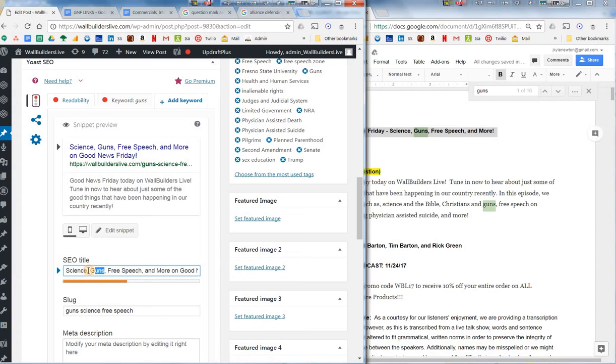So what we'll do is we'll just switch this around and we'll say guns, science, free speech, and more on Good News Friday. Now, it still says we're too short, but we're going to see if we can get away with it. And we'll see what the score is at the end.